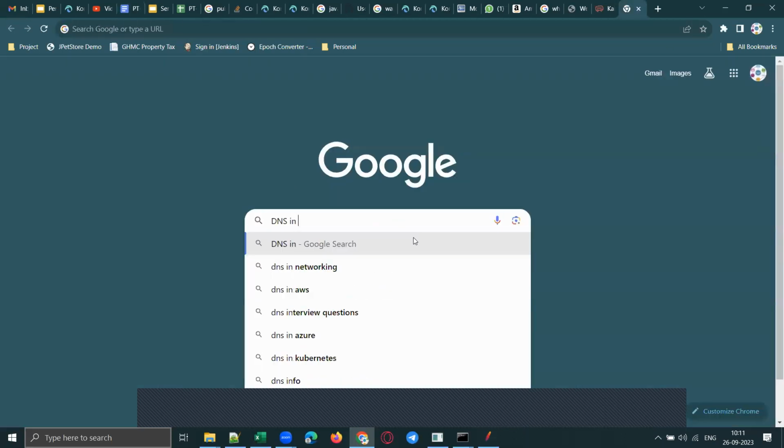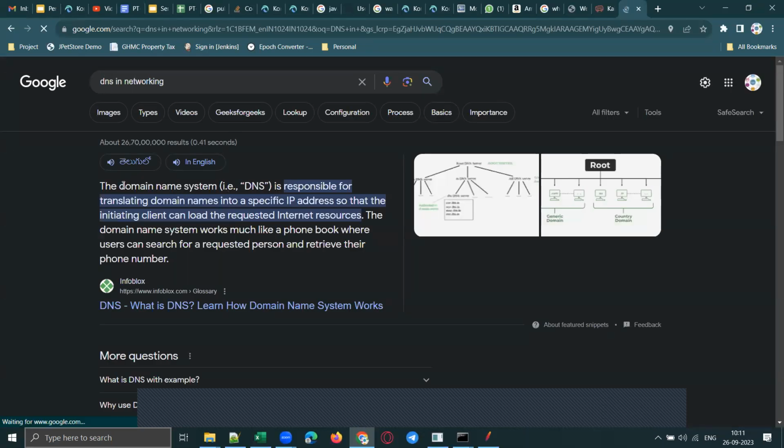DNS in networking. Okay. Now what is DNS? Domain name system. Now what is this DNS? It is responsible for translating the domain names into a specific IP address so that the initiating client, the browser here, right, can load the requested internet resources.